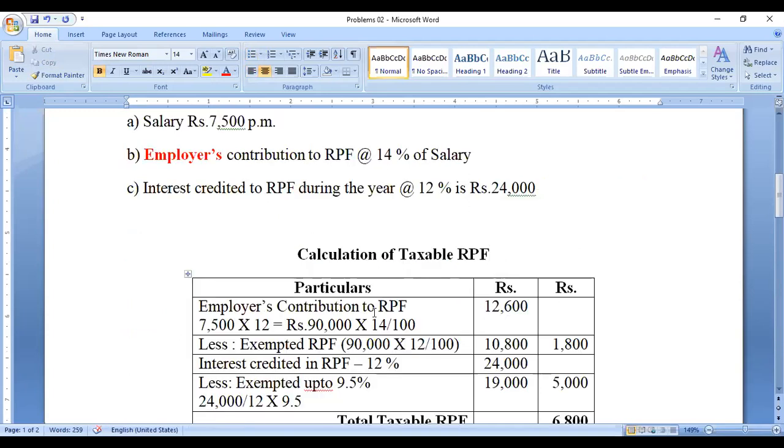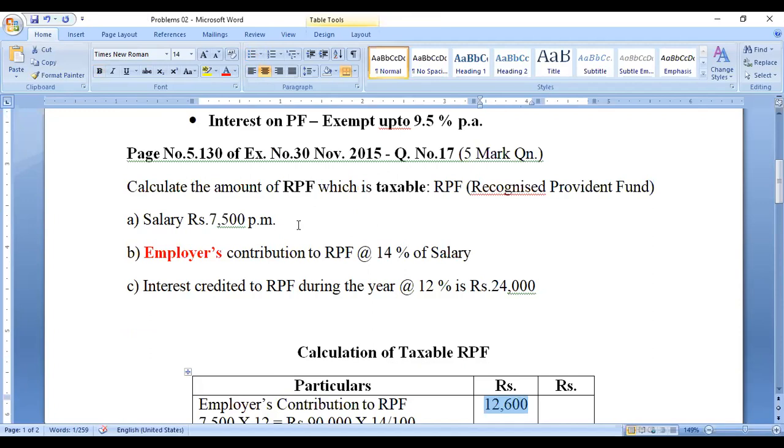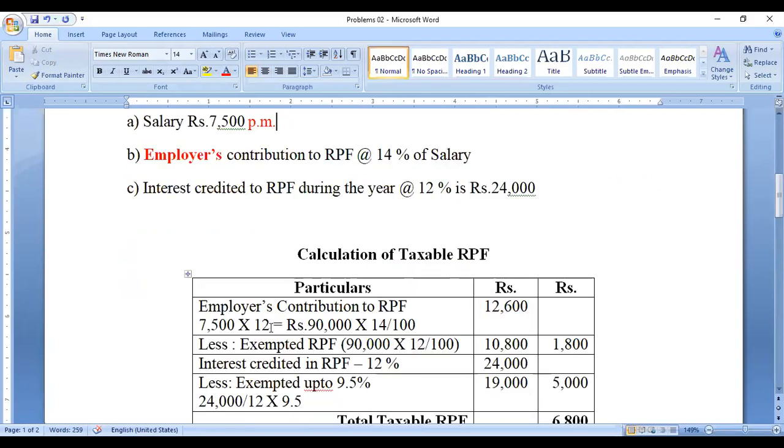So I will write in the inner column 12,600. What is the amount contributed in the PF account? The salary amount is given as 7,500, which is per month only. So we have to convert it into per year by multiplying with 12. 7,500 into 12 is 90,000. So 14 percentage of that is the contribution to the PF account, 12,600.